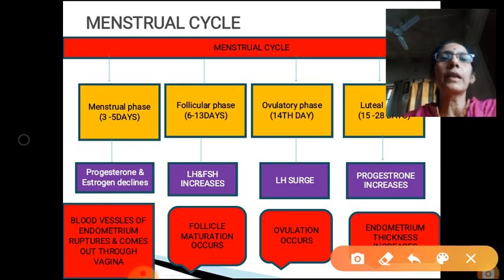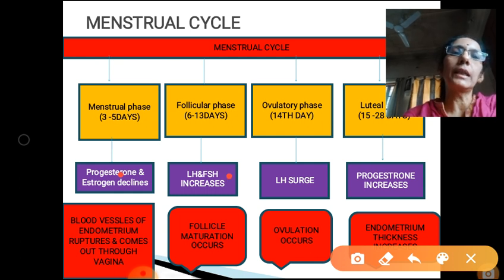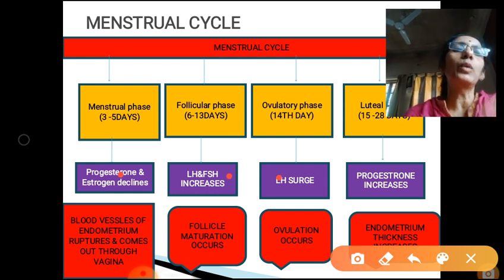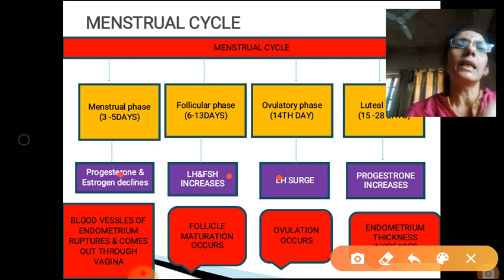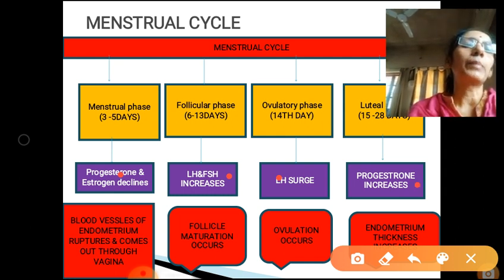In the first phase, the progesterone as well as estrogen decline, whereas during follicular phase LH and FSH increase. During ovulatory phase LH surge occurs. LH surge means the level of LH and FSH reaches peak level, and during luteal phase progesterone level increases.